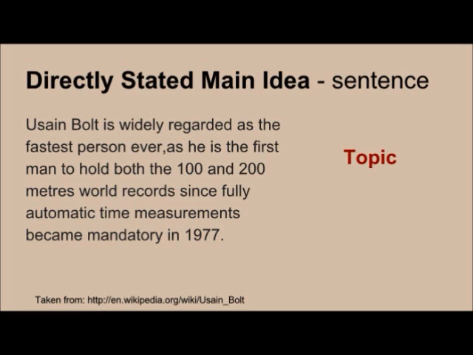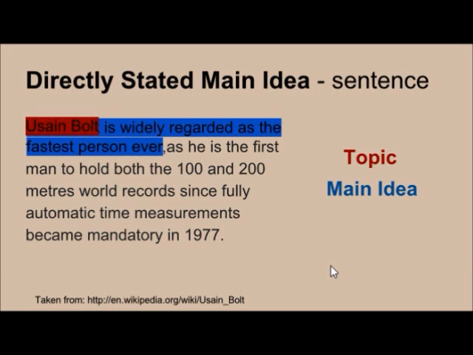To identify the topic, it's to say what is the subject of this sentence. So what's the subject of this sentence? You probably answered correctly, which is Usain Bolt. The main idea is what the writer wants to tell us about Usain Bolt. So what is the main idea? Yeah, you probably got it right as well. He is widely regarded as the fastest person ever.